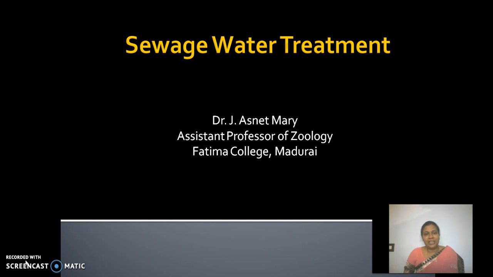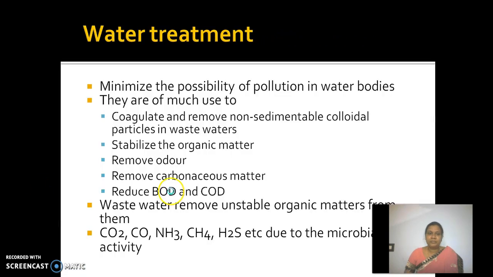In the regular class, we have completed primary wastewater treatment. Now we'll discuss secondary wastewater treatment. As you all know, sewage wastewater as well as wastewater from industries is directly discharged into water bodies, which causes pollution of water bodies.